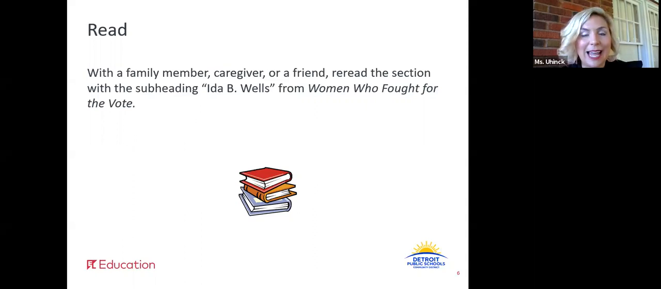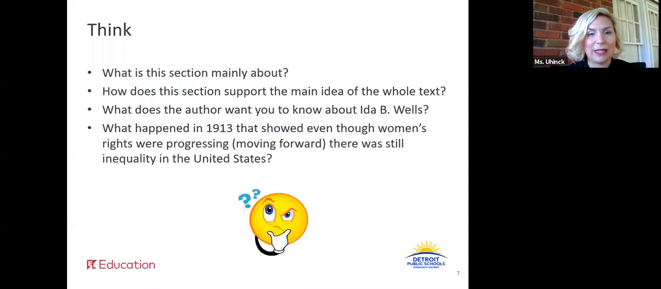Great. All right, now that we've reread that section, let's do some thinking about that section. I want you to think about the following things to get you ready for the discussion we're about to have. What is this section mainly about? How does this section support the main idea of the whole text? And remember, if you need a reminder of the main idea, go back to our daily lesson 10 note catcher.